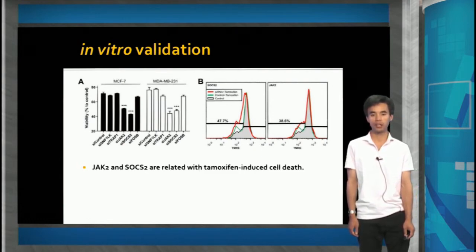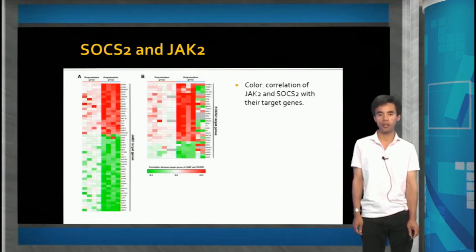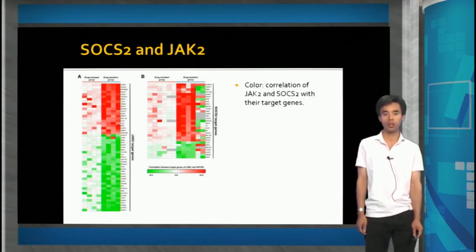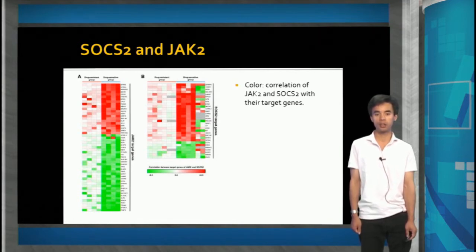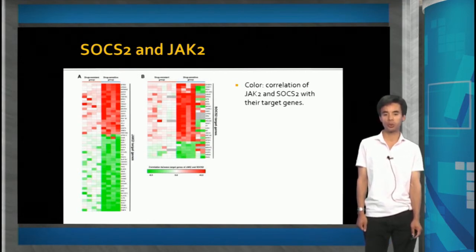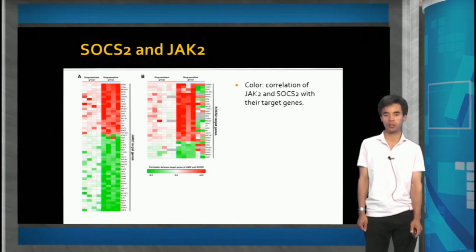Next, we rechecked if target genes of JAK2 and SOCS2 have different expression correlation between the 2 patient groups. As in this figure, SOCS2 and JAK2 have a stronger expression correlation with their target genes in tamoxifen response patients than in resistant patients. Moreover, this pattern was consistently observed in all datasets, even though these datasets were produced independently with different microarray platforms. In the case of SOCS2, 2 datasets have different correlation values, but the statistical significance was observed only in tamoxifen response patient data.